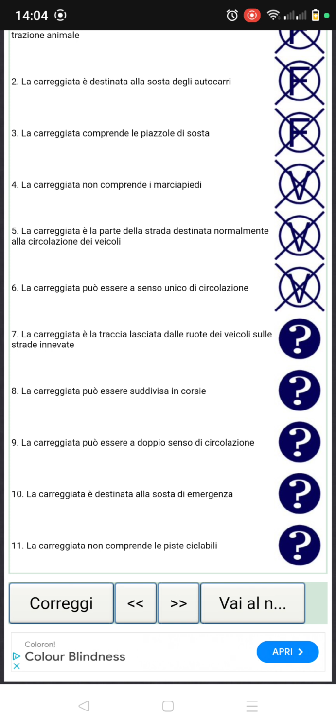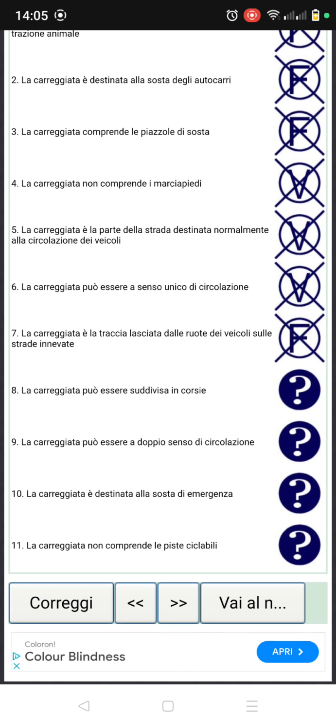Number seven, la carreggiata è la traccia lasciata dalle ruote dei veicoli sulle strade innevate. No, this is false. It says the carriageway is a line left by the tires of the vehicle on the snowy road. No. The definition of the carreggiata is number five: the part of the road that is designated normally for the circulation of vehicles. So this number seven is false.